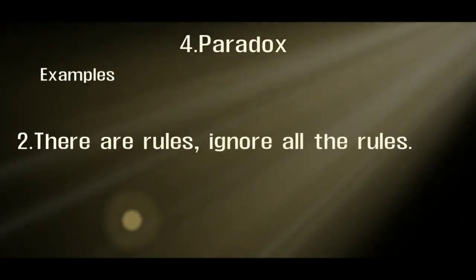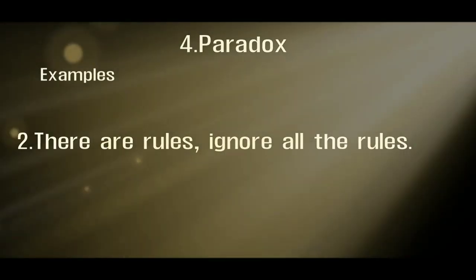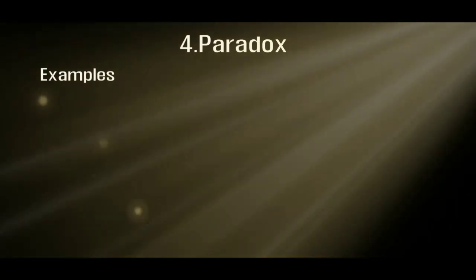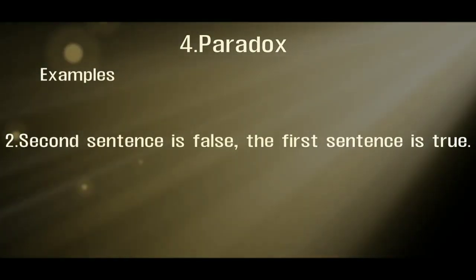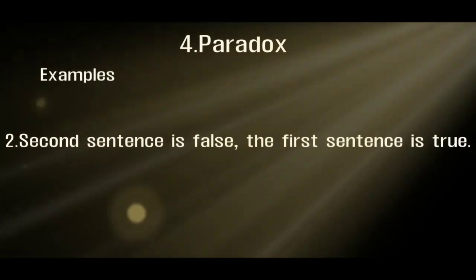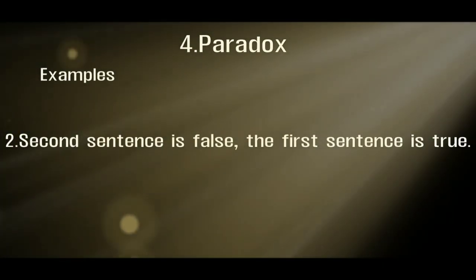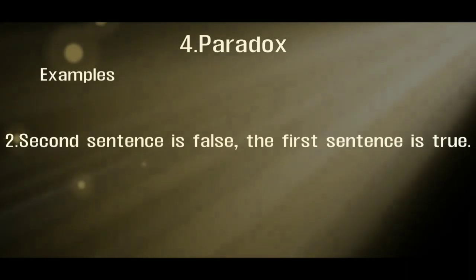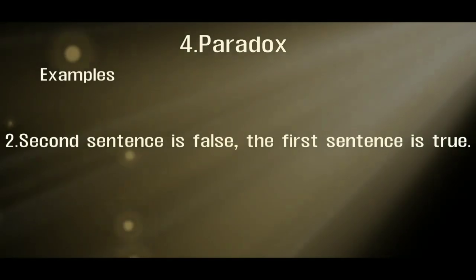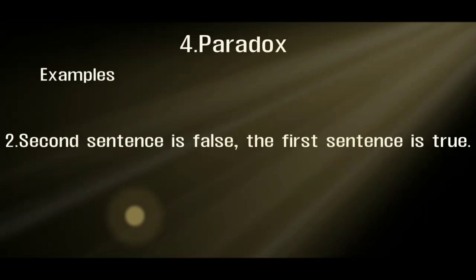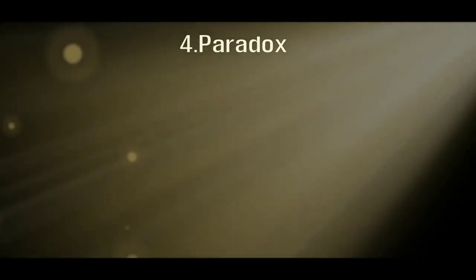So again, let's see one more sentence of paradox. It is a very interesting sentence. The second sentence is false. The first sentence is true. He wants to say that the first sentence is true and the second sentence is false. But he's saying that the second sentence is false and the first sentence is true. When we say such a type of thing, that is called a paradox. Let's see our last topic, that is oxymoron.